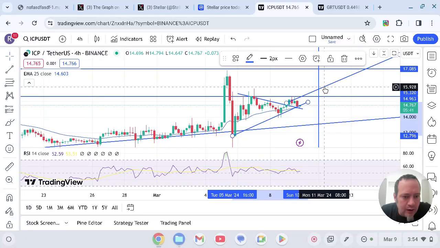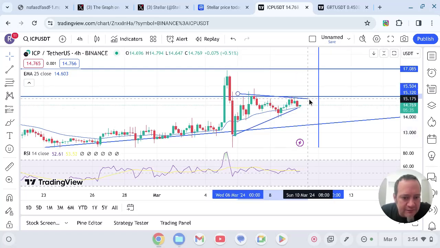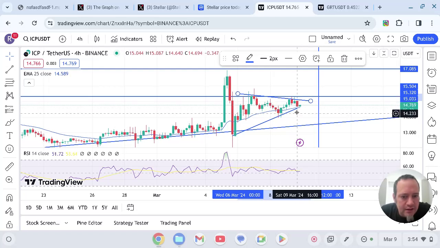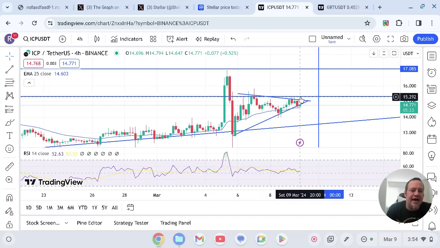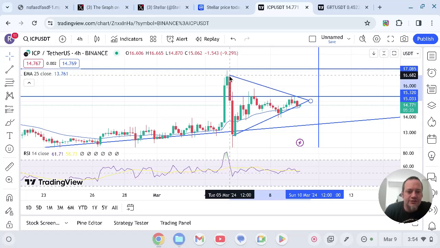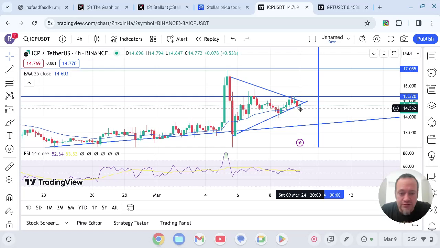Now, we also have this ascending triangle on the 4-hour, but it looks like it is testing that right now to see if it can somehow be moved here. Let's see. Yeah, so it's literally testing a breakdown right now. And if this breaks to the downside, I would even just put it right up here. Yeah. So this symmetrical triangle is breaking to the downside.